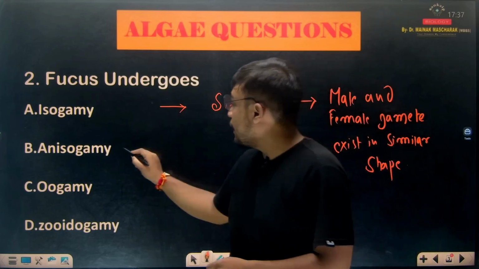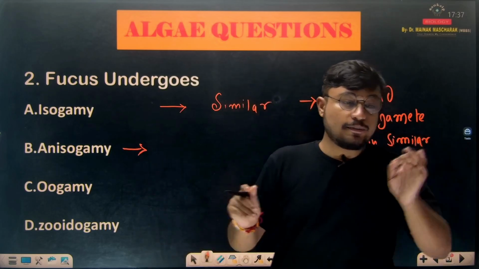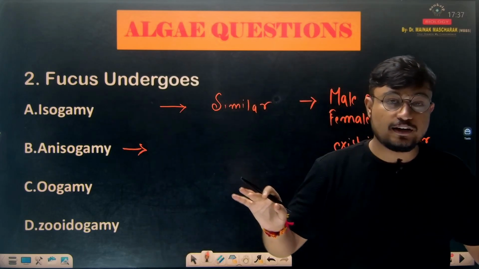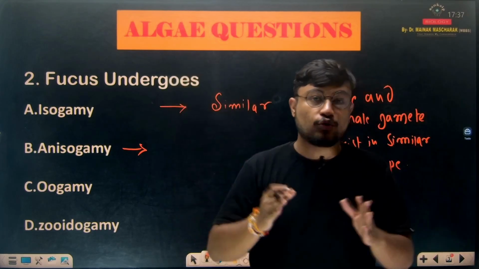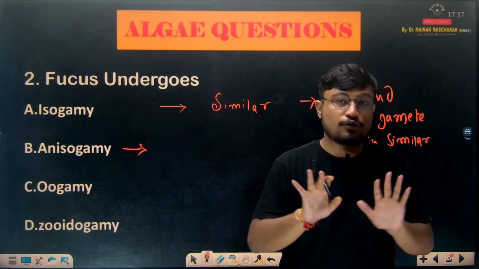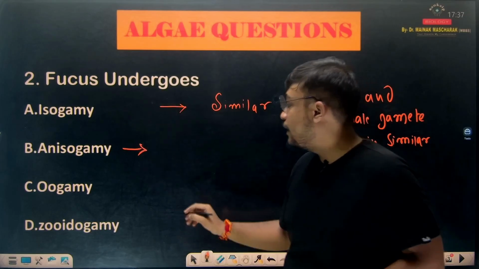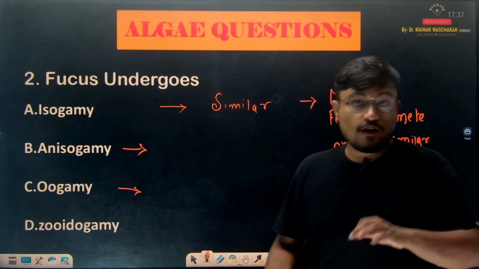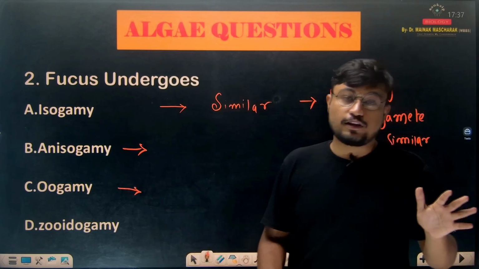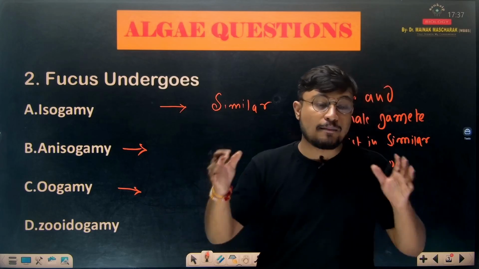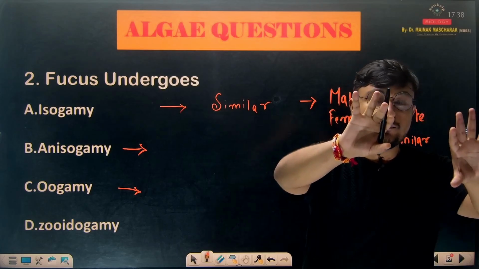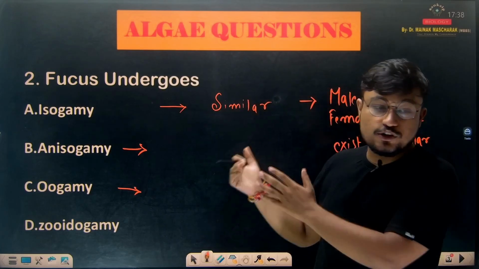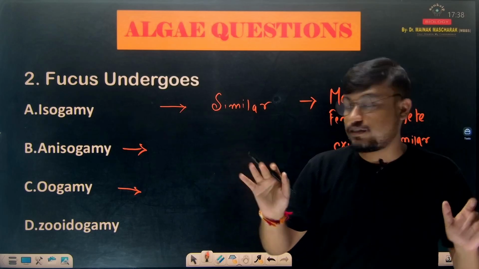And anisogamy means male and female gamete will exist in dissimilar shape. Suppose the male gamete is small, the female gamete will be comparatively larger; there will be no similarity in their size and shape. So this is anisogamy. And oogamy is the most important form of sexual reproduction, where the shape is different, just like in humans.